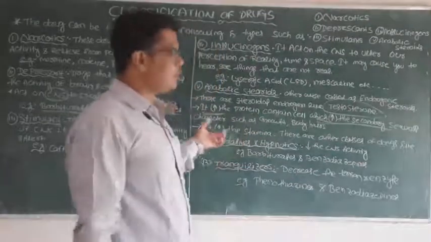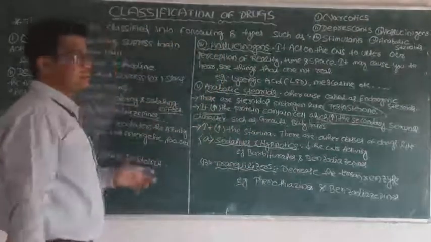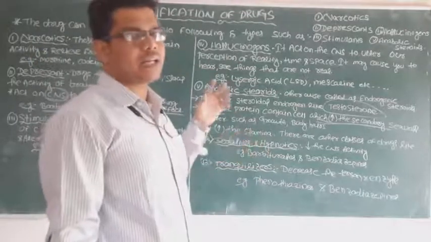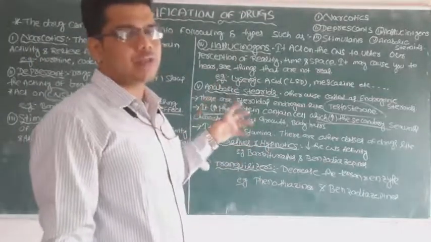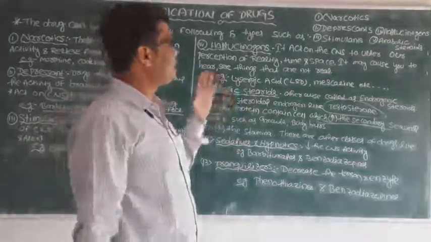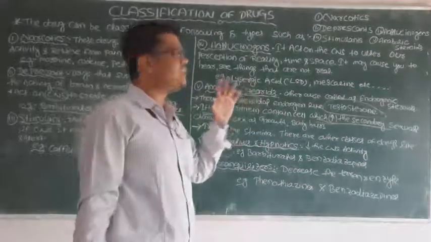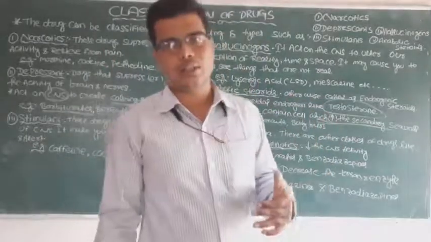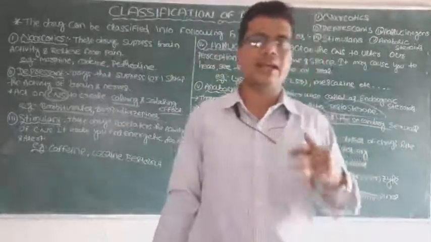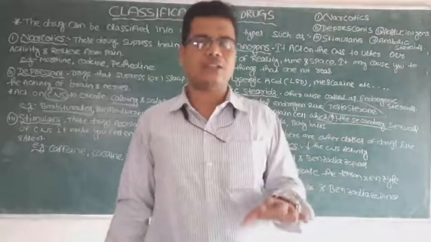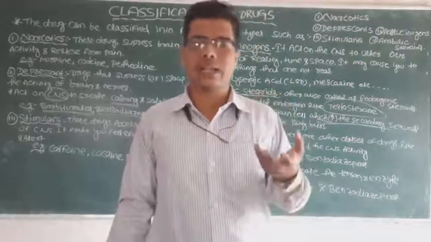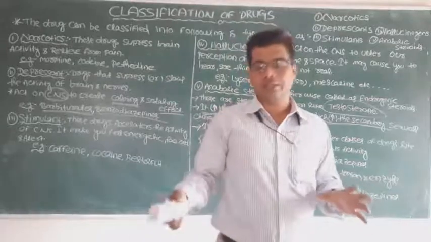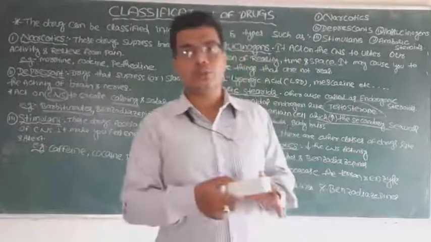So in this video we discussed the classification of drugs, or the types of drugs that are mainly available. We can classify the drugs into 5 types: narcotic, depressant, stimulant, hallucinogenics and anabolic steroids. In the next classes we are going to your syllabus topic, alcoholism and de-alcoholism. After studying alcoholism and de-alcoholism, the total syllabus will be completed.